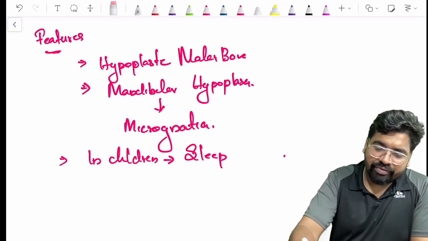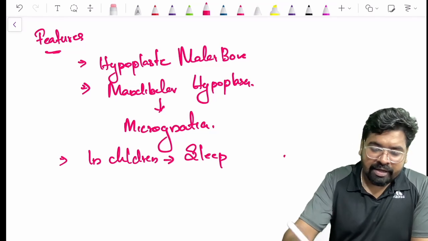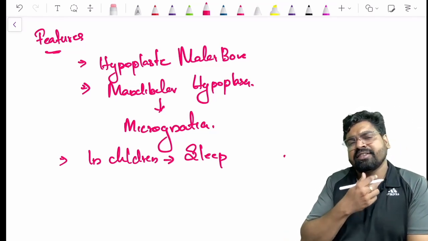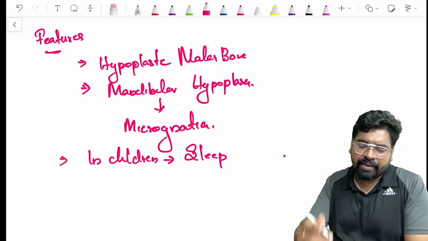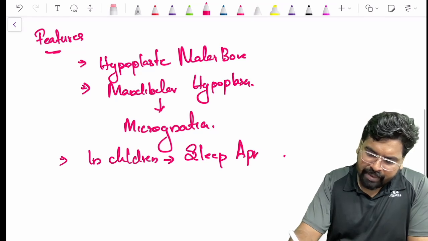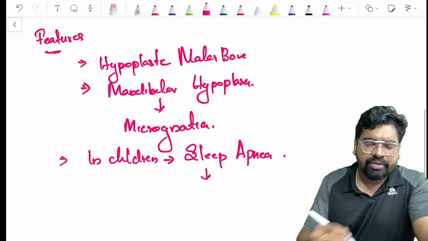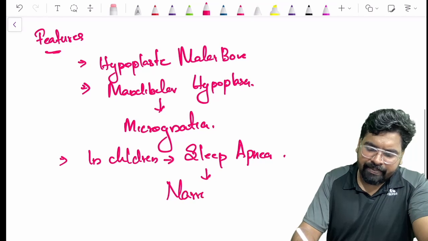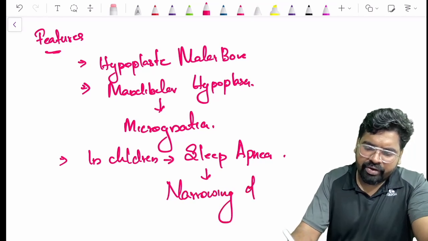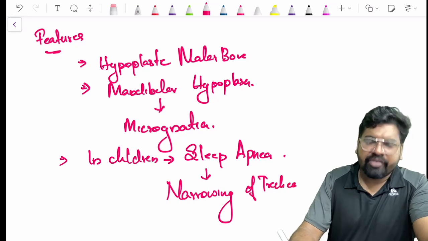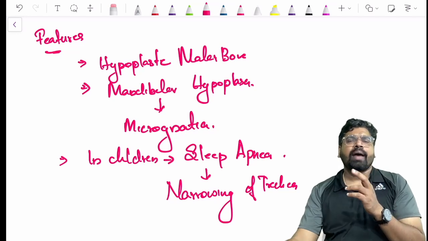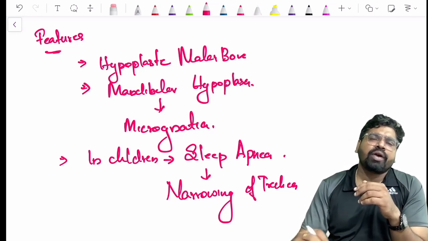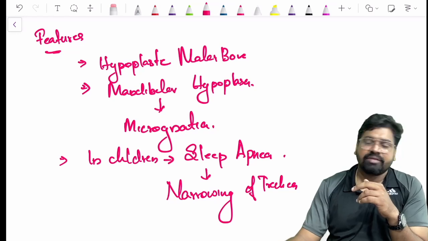Because of the reduction in the size of the airway in the pharyngeal region. Your mandible is pushed backward, the tongue is kept backward, right? This is due to narrowing of the trachea and the pharynx. So this is what happens in Treacher-Collins syndrome. Now you understood what happens in Treacher-Collins syndrome, right?